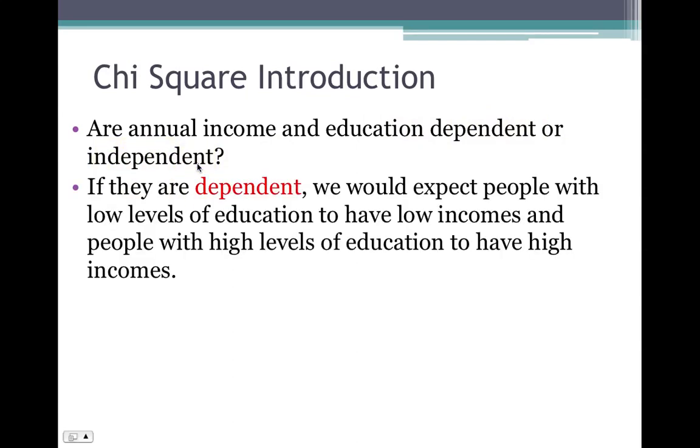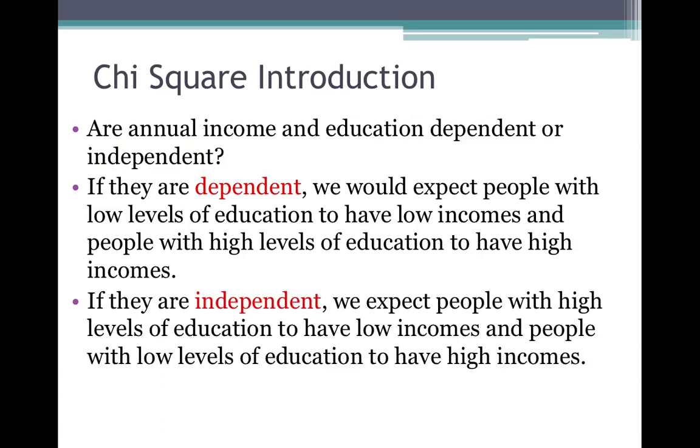If they are dependent or related, we would expect people with low levels of education to have low incomes, and people with high levels of education to have high incomes. If they are independent, we would expect people with high levels of education to have low incomes, and people with low levels of education to have high incomes. So independent means unrelated.